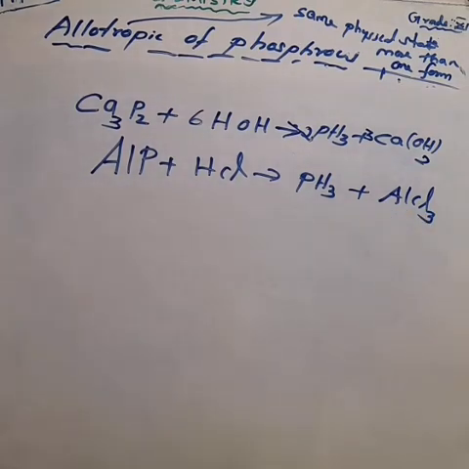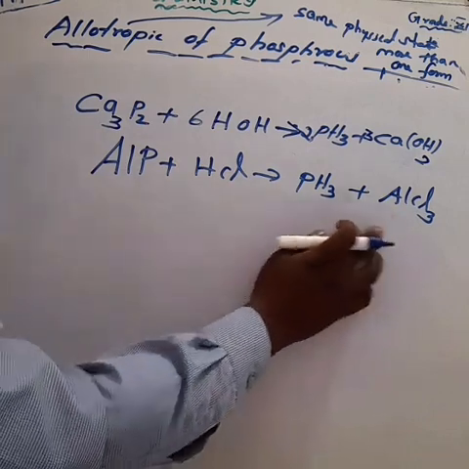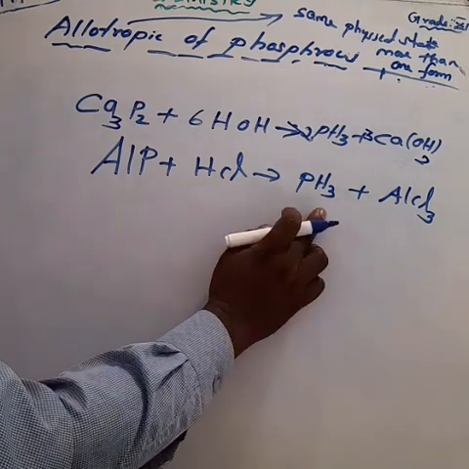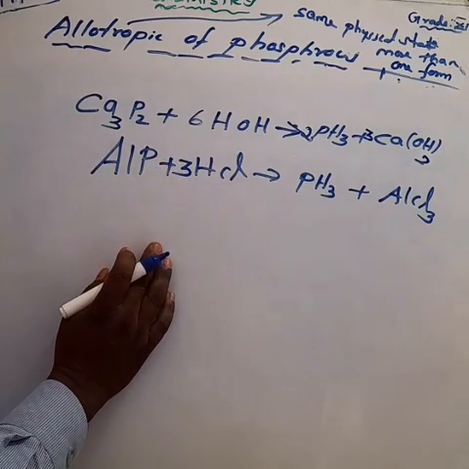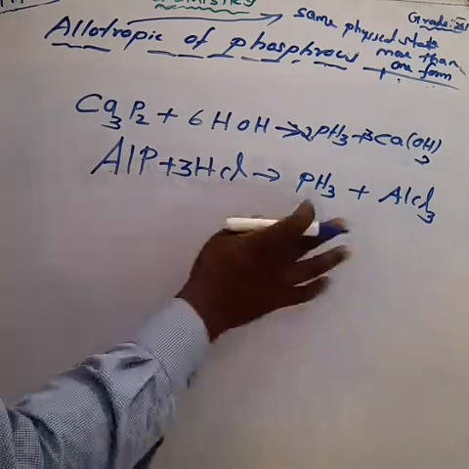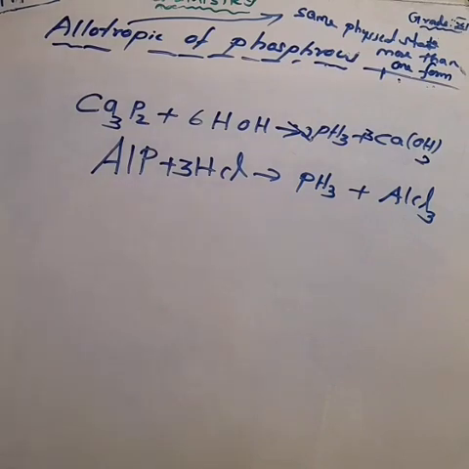How can you balance the equation? Phosphine having 3 hydrogen, so make it 3 hydrochloric acid. So aluminum is balanced and chlorine is also balanced. Next, one of the very important questions.